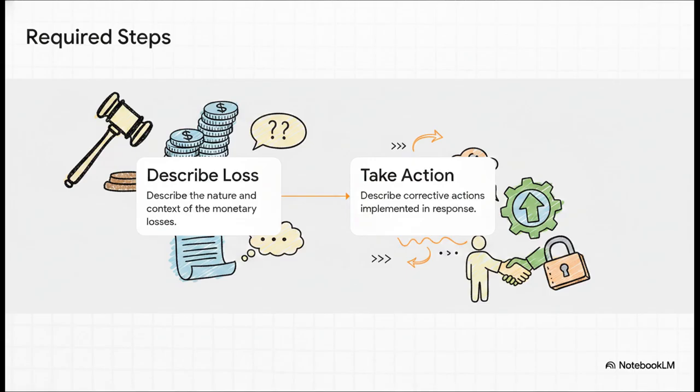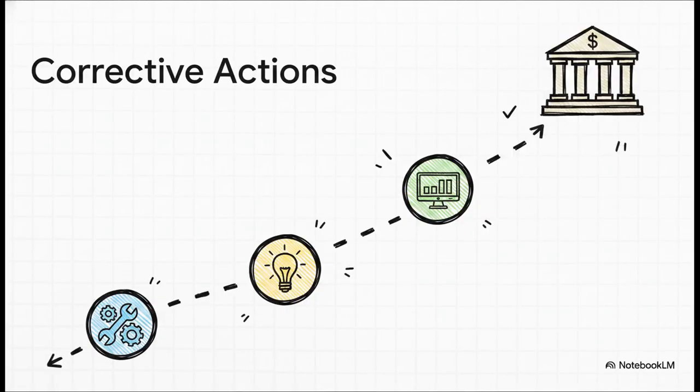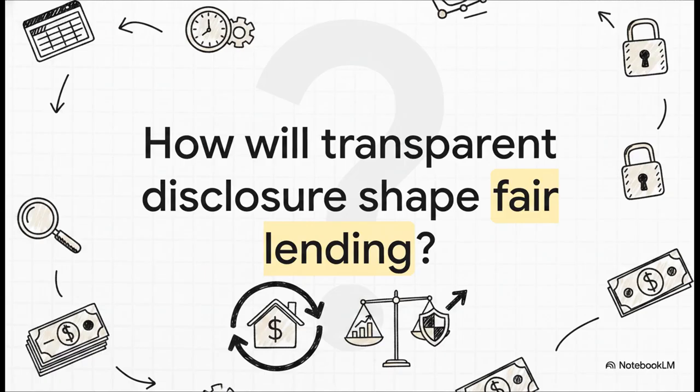Give us the details. Step 2, they absolutely must describe the specific corrective actions they actually implemented in response to those legal proceedings. The SASB standard actually provides a list of areas where these corrective actions usually happen, and it's a wide range. It could be retraining staff, updating their underwriting tech, completely overhauling their internal ops, tweaking the actual loan products themselves, or even firing business partners and changing management structures. The whole point here is that investors aren't just looking at a financial loss. They are being handed a roadmap showing exactly how the institution is adapting its internal controls to make sure this never happens again.